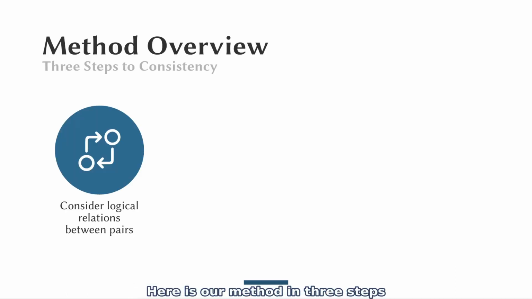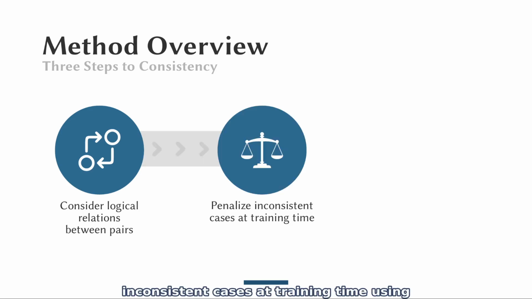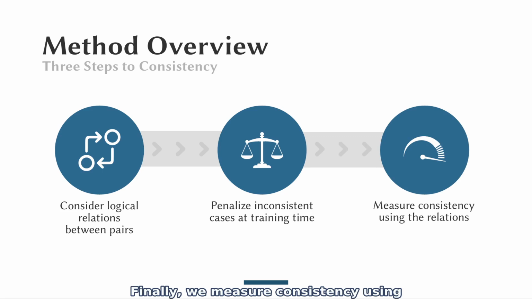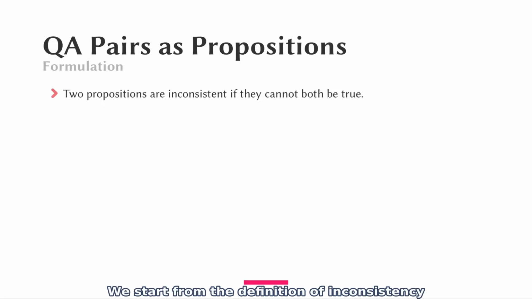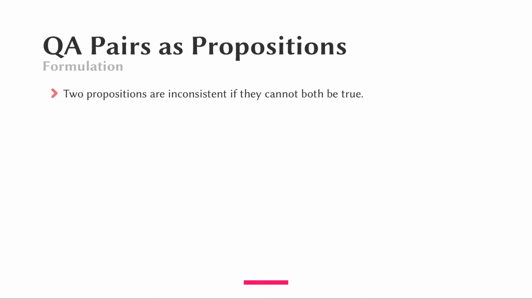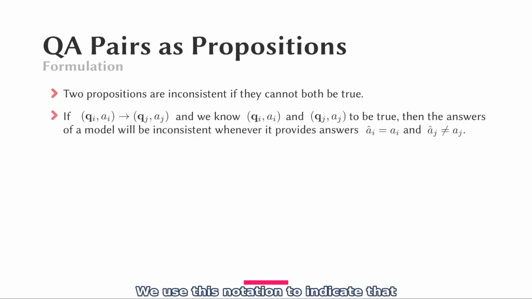Here is our method in 3 steps. First, we consider the logical relations between pairs. Then we penalize inconsistent cases at training time using a special loss function. Finally, we measure consistency using the relations. We start from the definition of inconsistency that says that 2 propositions are inconsistent if they cannot both be true. We use this notation to indicate that 2 pairs of question answers are related by an implication.